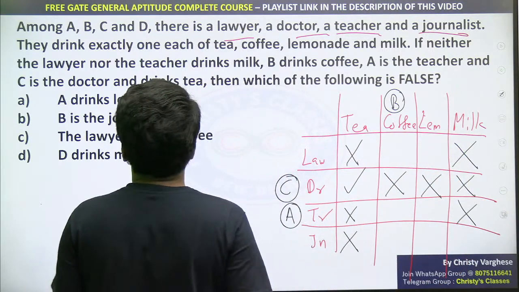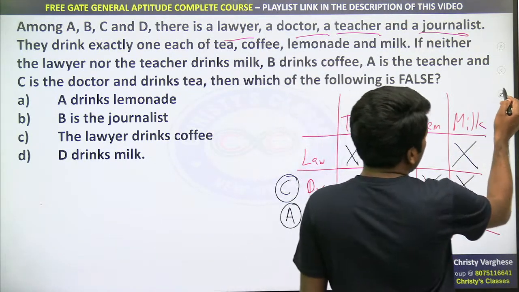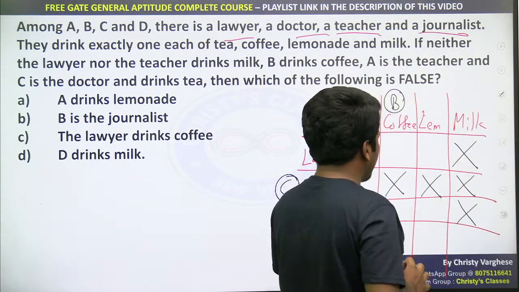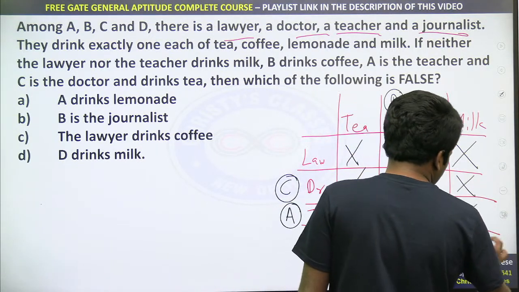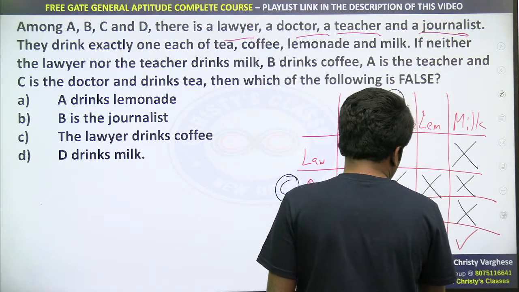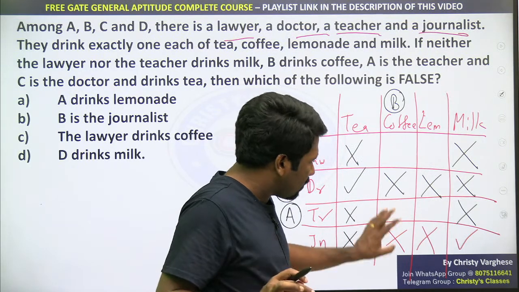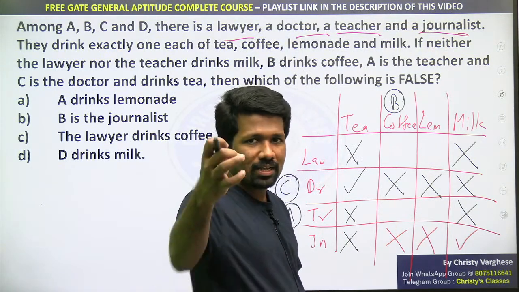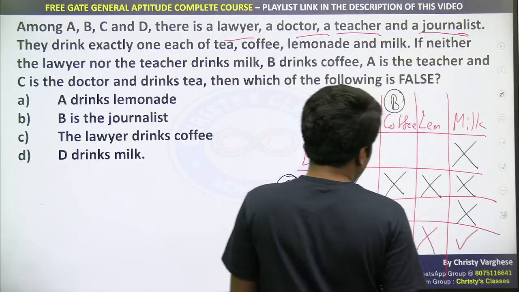Anyway, we will continue. C is the doctor and drinks tea. Which of the following is false? So now we will fill up the table completely. How can you fill up the table completely? These 3 are crosses, so this must be a tick. This is a tick, so these three in this row must be crosses. Those of you who are new, if you are not picking up this completely, check out my previous free lectures. You will understand better.